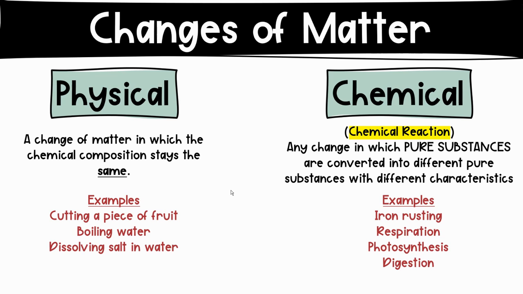In a chemical reaction, you do not have the same type of pure substances in the beginning of the reaction as the end. They recombine to form new substances.